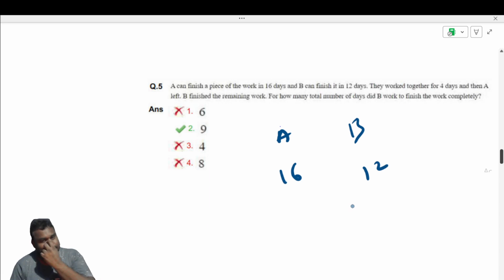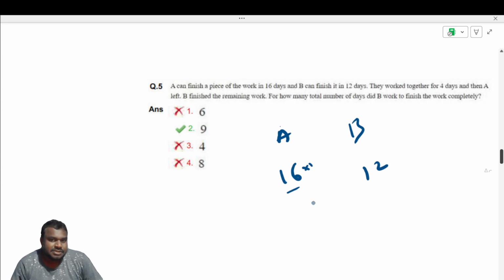A can finish a piece of work in 16 days and B can finish it in 12 days. So how to find their efficiency? Just take the LCM of 12 and 16. I am telling you how to do the LCM.